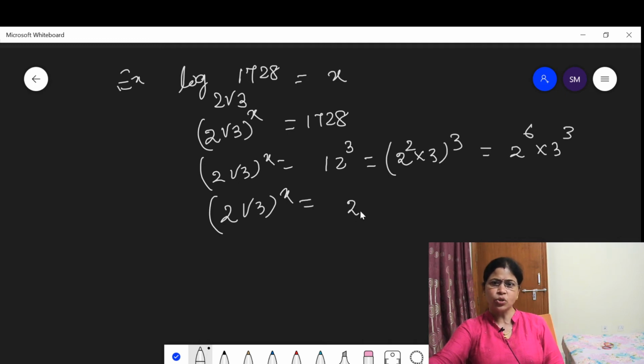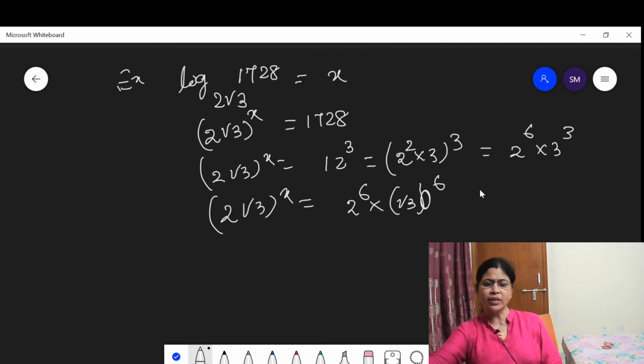Here this is 2 to the power 6. As I have already told you, 3 can be written as root 3 square. Then here this is root 3 square into 3, which is equal to root 3 to the power 6. Then this is equal to 2 root 3 to the power 6.